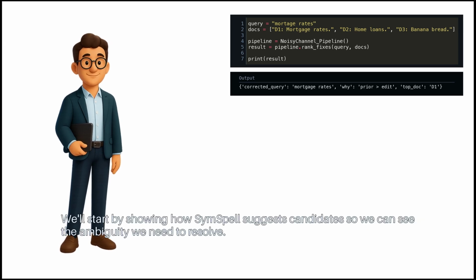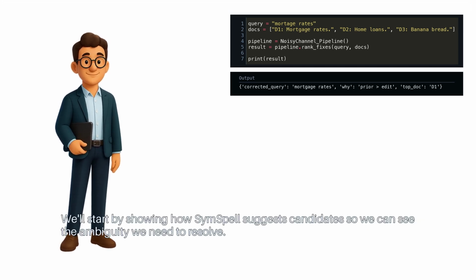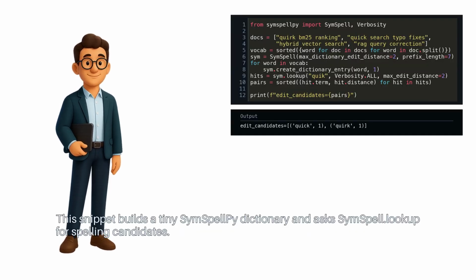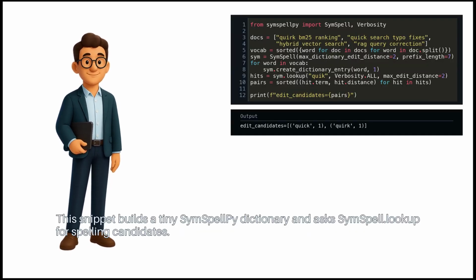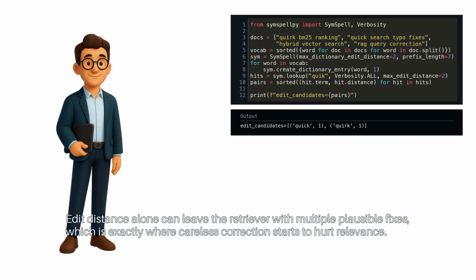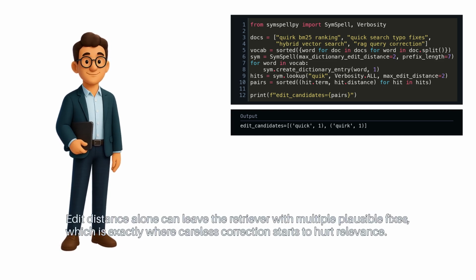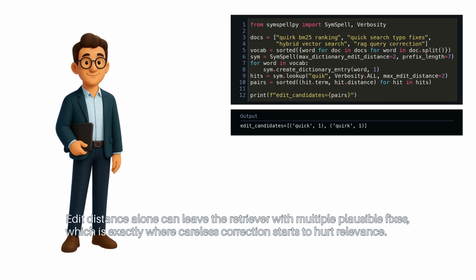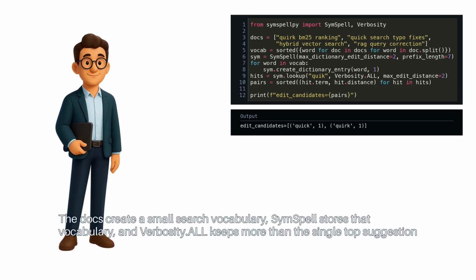We'll start by showing how SymSpell suggests candidates, so we can see the ambiguity we need to resolve. This snippet builds a tiny SymSpellPy dictionary and asks SymSpell.lookup for spelling candidates. Edit distance alone can leave the retriever with multiple plausible fixes, which is exactly where careless correction starts to hurt relevance. The docs create a small search vocabulary.